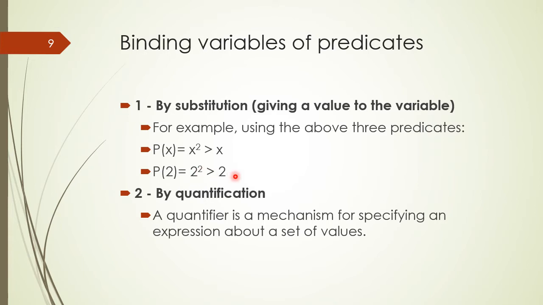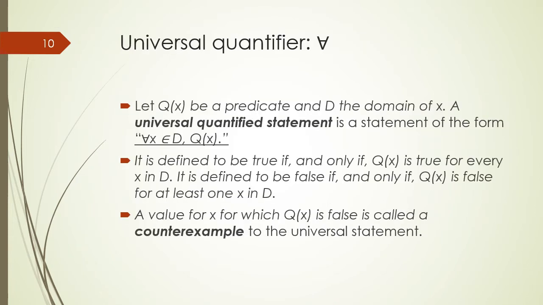The other method is quantification of the set of values in a domain which satisfy the predicate, and a quantifier is a mechanism for specifying an expression about a set of values. Students, quantification is a method of binding free variables of a predicate, and by applying quantification to a predicate, it becomes a statement which is either true or false.